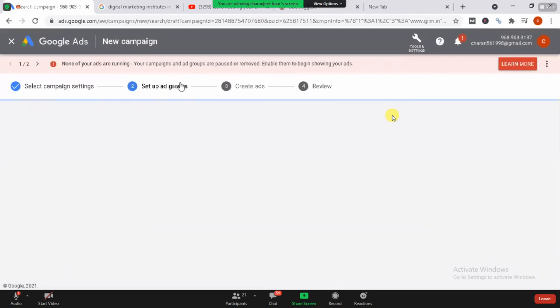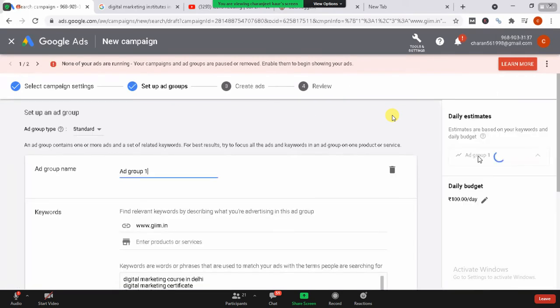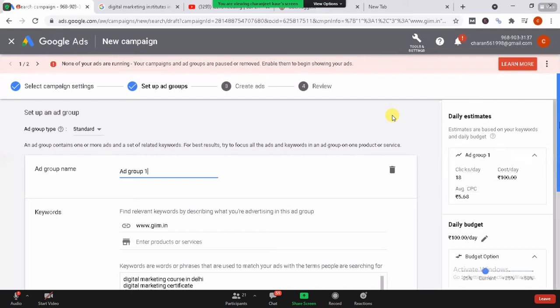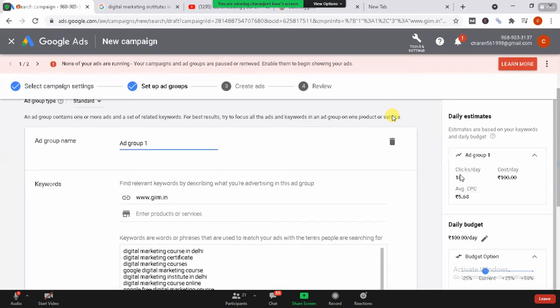Now I have successfully done this. Now I'm going to create an ad for this. Now see over here, you can see that Google is going to tell me everything about my ad. Let's just understand this. They said that I have set a limit of 100 rupees per day.